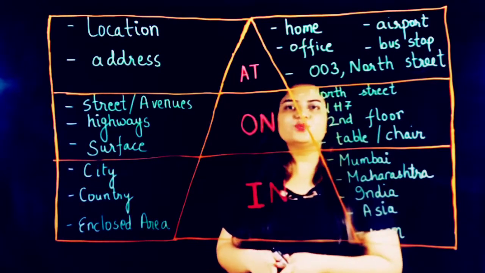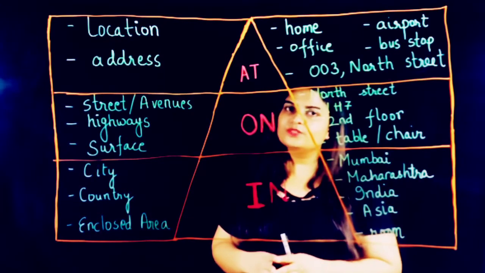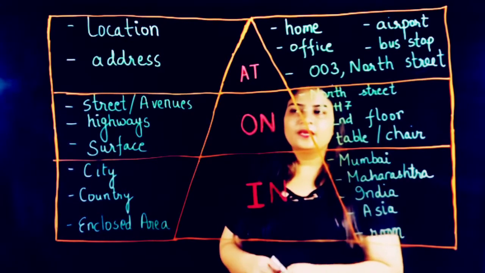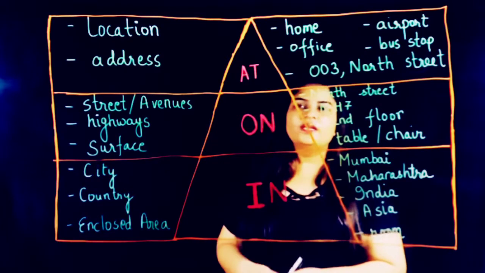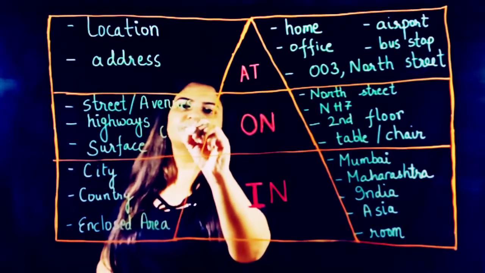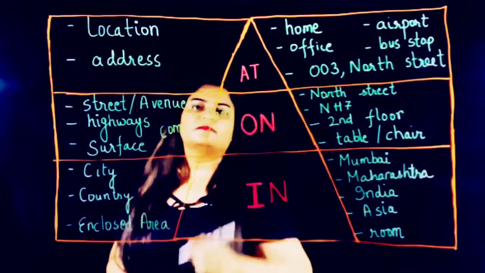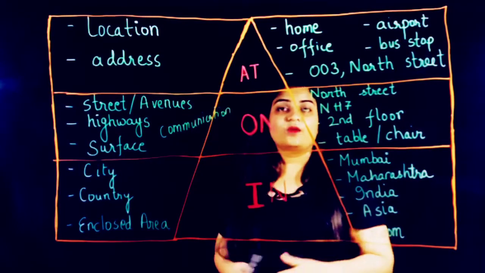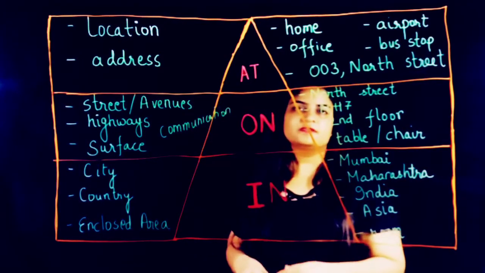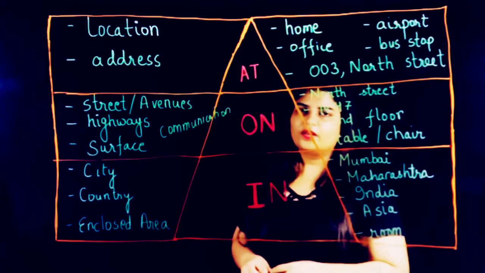We have understood that in the previous video also, that for enclosed area we use the preposition in. Apart from these, on is also used for communication, like on radio, on television. So these are the basic uses of at, on and in.